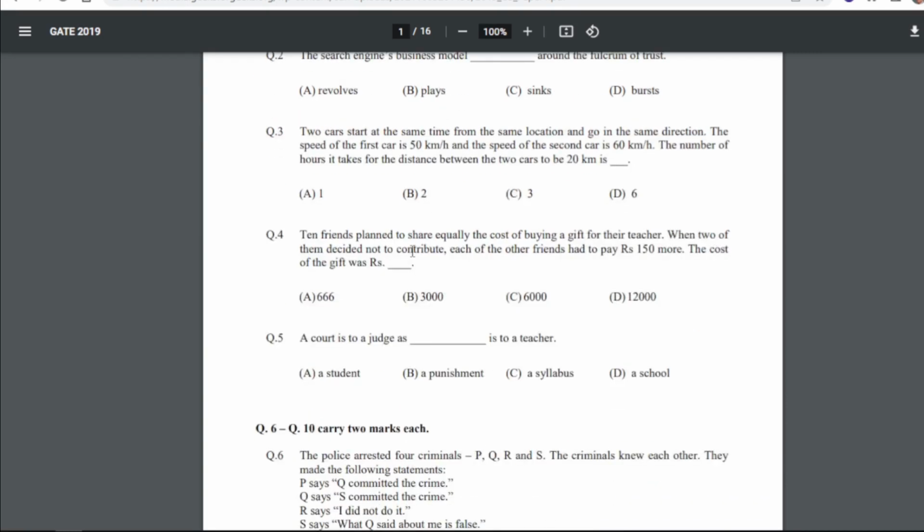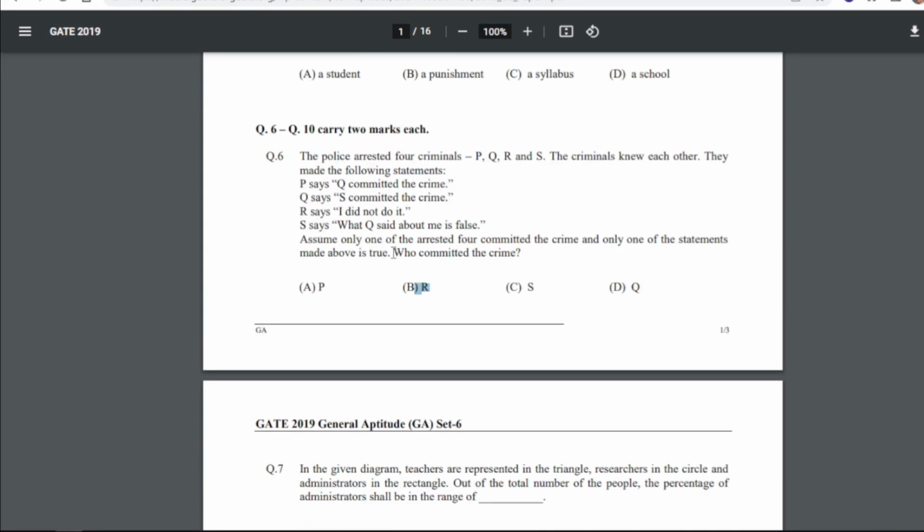Third question is: two cars start at the same time from the same location and go in the same direction. The speed of the first car is 50 kilometer per hour and the speed of the second car is 60 kilometer per hour. So the number of hours it takes for the distance between the two cars to be 20 kilometers, that is our answer, right?